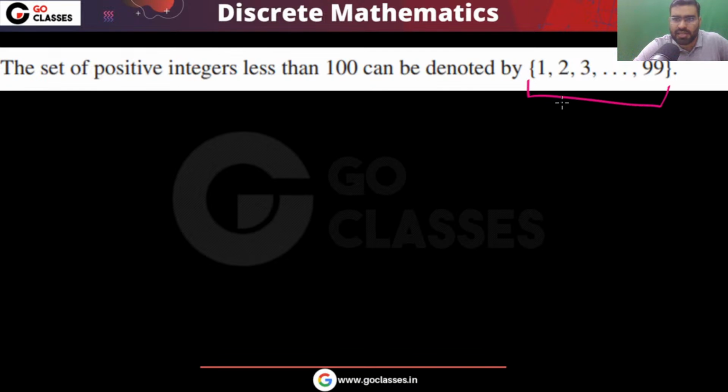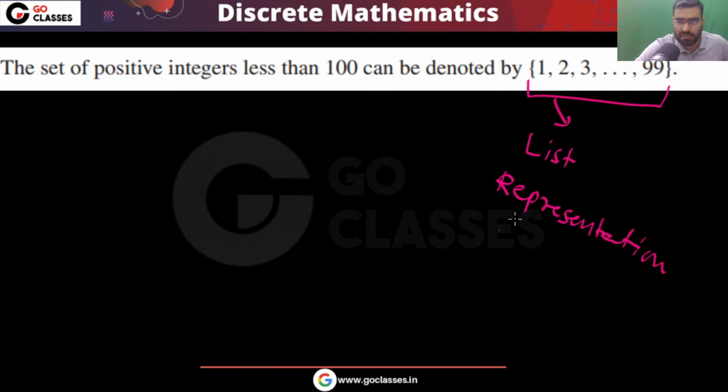This is the list representation. You are writing all the elements, whichever elements you have. You are giving their explicit notation, their explicit representation. For every element you are telling that in this set you have 1, 2, 3, 4, 5, 6 and 99. You don't have 100, you don't have 0, you don't have -1.